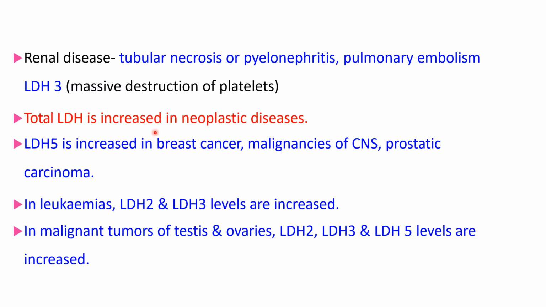Total LDH is increased in many cancers or malignancies. LDH5 is increased in breast cancer, malignancies of CNS, prostatic carcinoma. In leukemias, LDH2 and LDH3 levels are increased. And in malignant tumors of testes and ovaries, LDH2, 3 and 5 levels are increased. So, LDH isoenzymes are also increased in the malignancies.